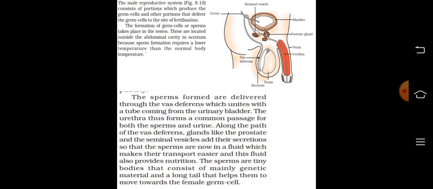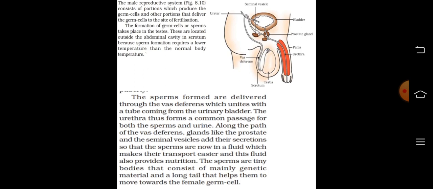The male reproductive system consists of portions which produce the germ cells and other portions that deliver the germ cells to the site of fertilization. The formation of germ cells or sperms takes place in the testes. These are located outside the abdominal cavity in the scrotum because sperm formation requires a lower body temperature than the normal body temperature. The sperms formed are delivered through the vas deferens, which unites with the tube coming from the urinary bladder. The urethra thus forms a common passage for both the sperms and urine.